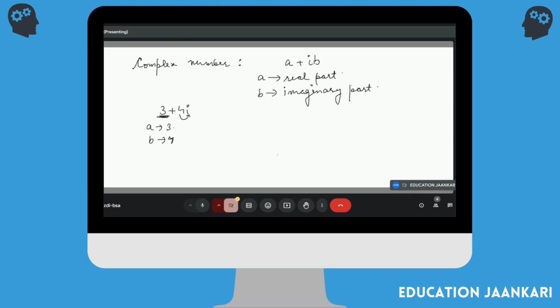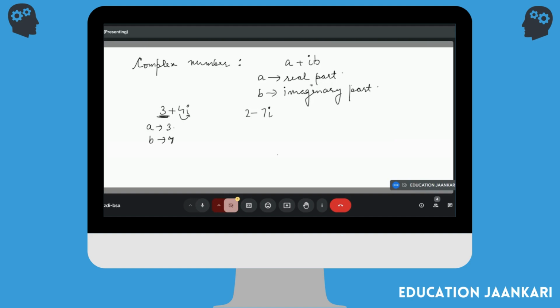Is this understood? Let's say I'm writing something as 2 minus 7 iota. What is the real part? 2. And what is the imaginary part? Minus 7. Keep the signs also. Whatever sign is there to the left of a number, that's the sign of that number.